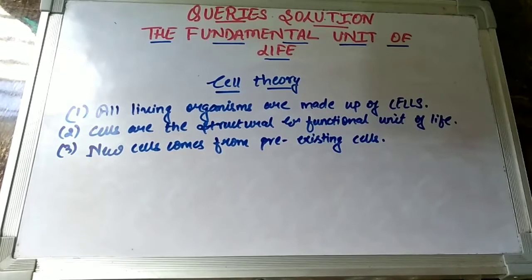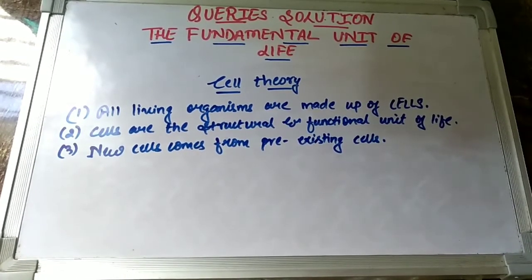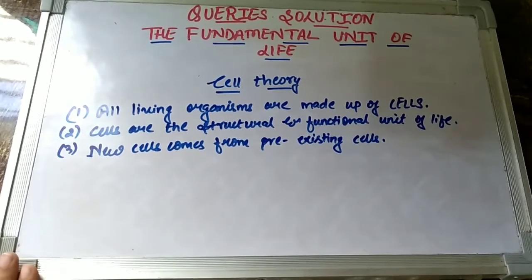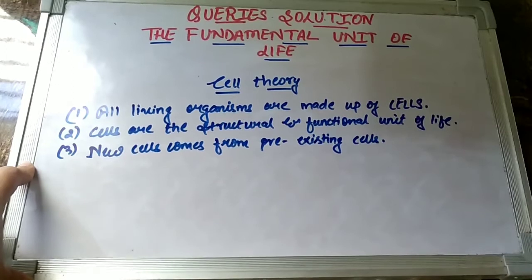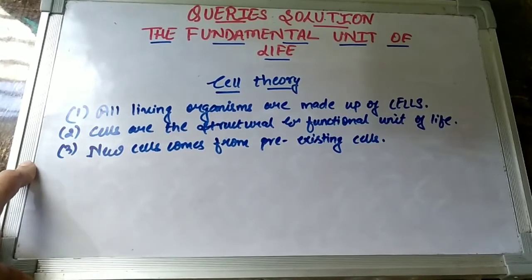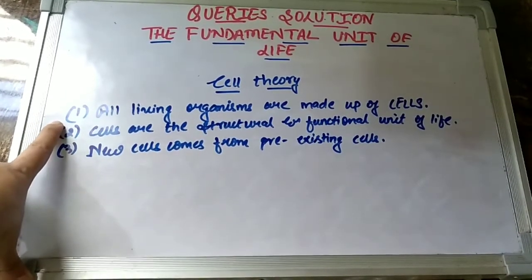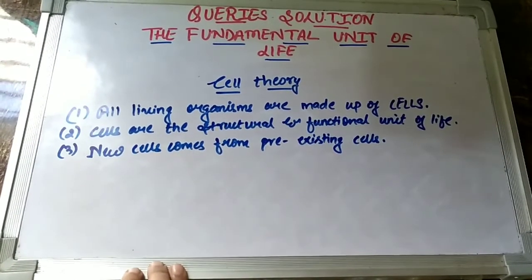So children, the cell theory, which was proposed by Schleiden and Schwann and also has inputs from Rudolf Virchow, has three important postulates. And when this question comes in the exam, you have to write all three postulates because all are important. The first postulate, children, says that all living organisms comprise cells.